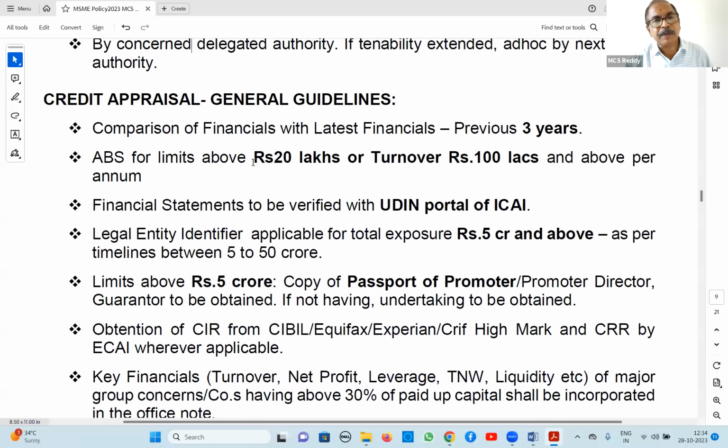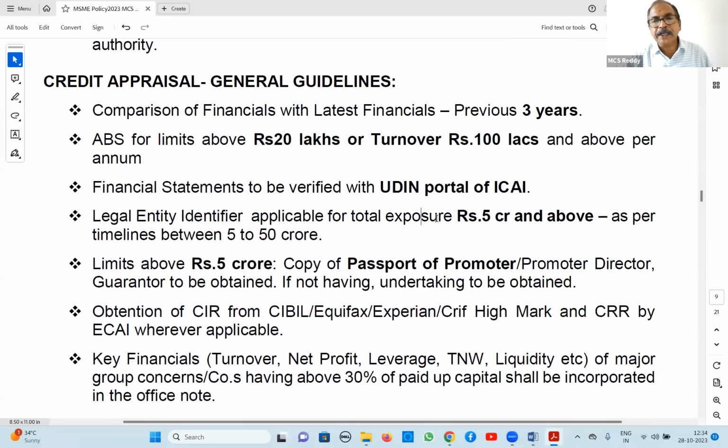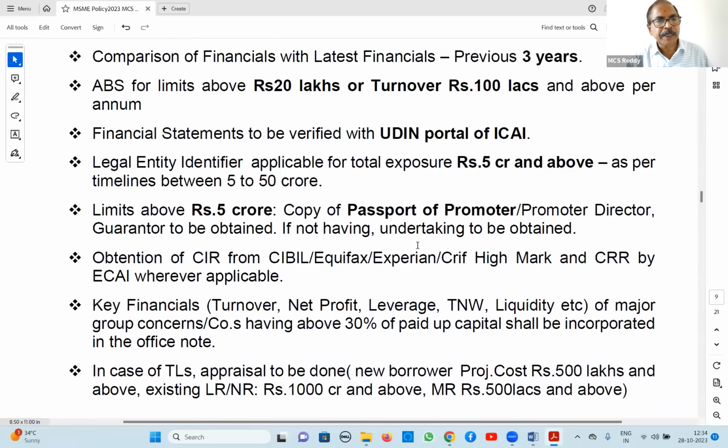Audited balance sheet for limits above 20 lakhs or turnover 100 lakhs and above is compulsory. Financial statements to be verified with the UDIN portal of ICAI. And legal entity identifier, now 5 crores and above it is eligible, but time frame is given, 5 to 50 crores. By 2025 April 30th, this should come, 5 crores and above covered.